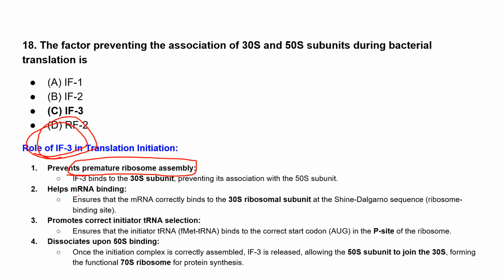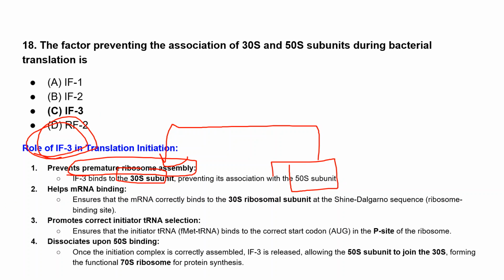This initiation factor itself binds to the 30S subunit so that it will prevent the association with the 50S subunit. Since it binds to the 30S subunit, the 50S subunit can't come and bind to it, right? So no association of the ribosome will form and there will be no 70S ribosome, because initiation factor 3 itself binds to the 30S subunit and prevents the association.